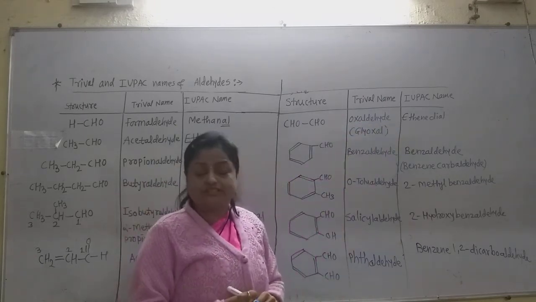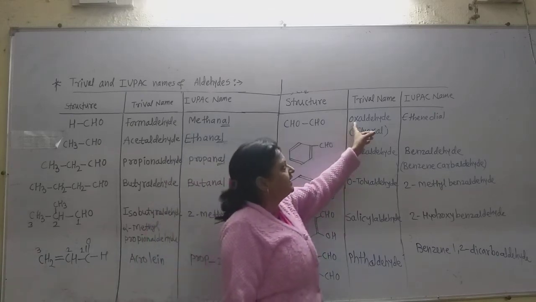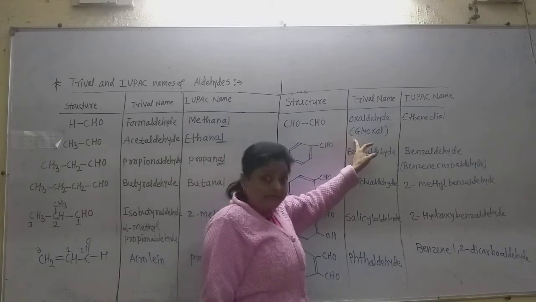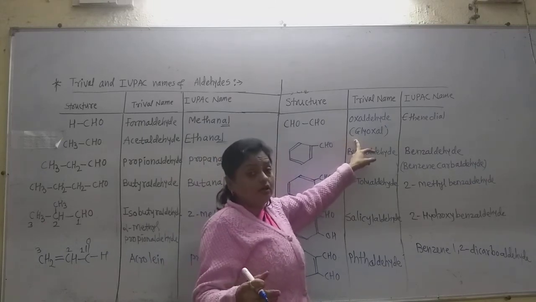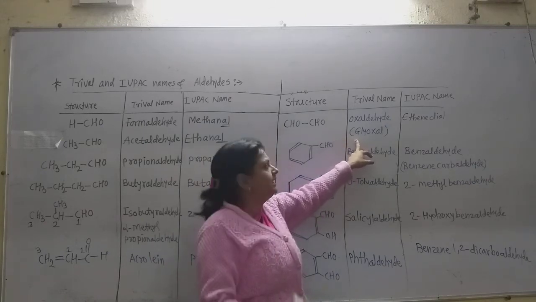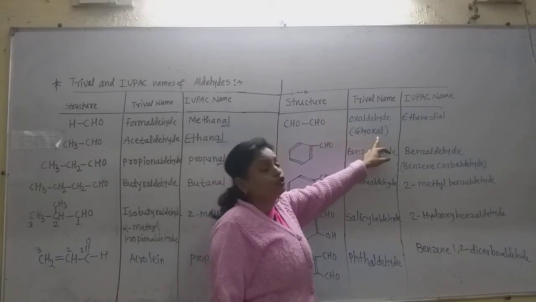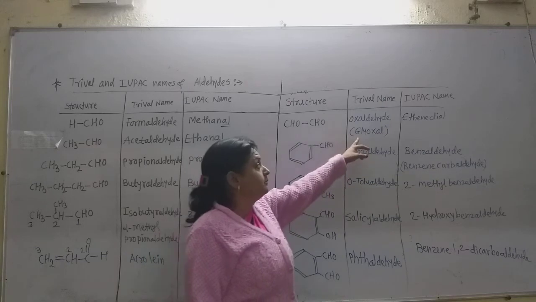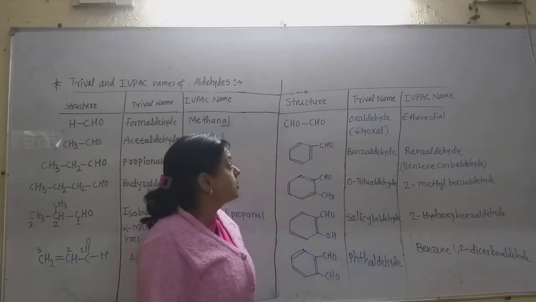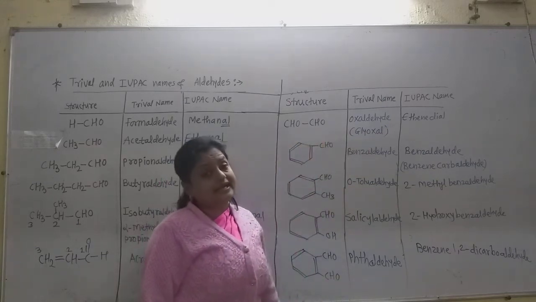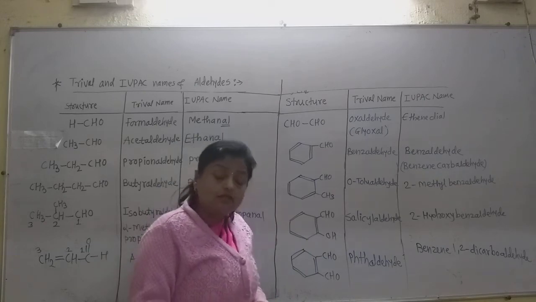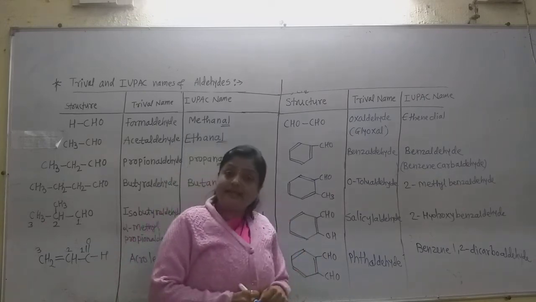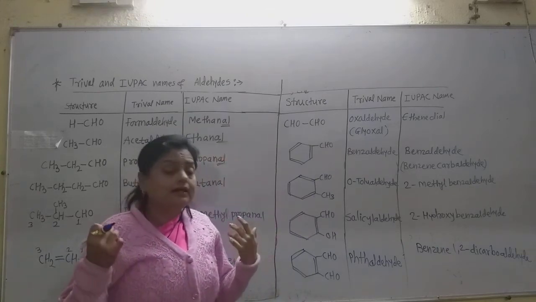But commonly, in commercial practice, the name of this aldehyde is glyoxal. Remember this name also. Glyoxal is very important. Now 2 aldehyde groups are attached to each other. As the COOH groups attached are called oxalic acid, this is the oxaldehyde, or it is also commonly called glyoxal.